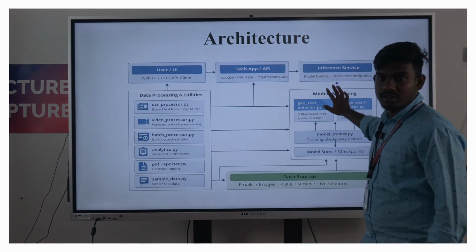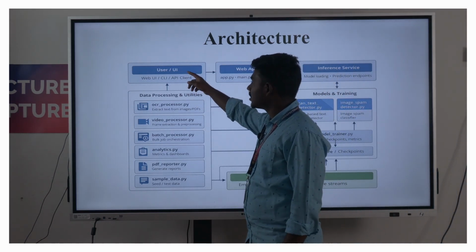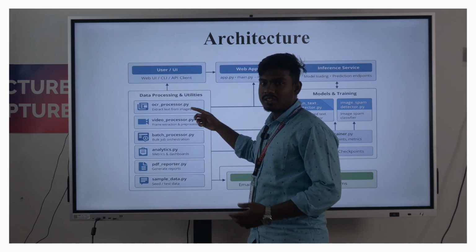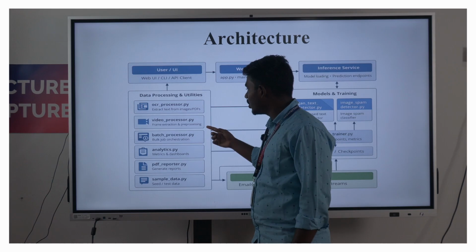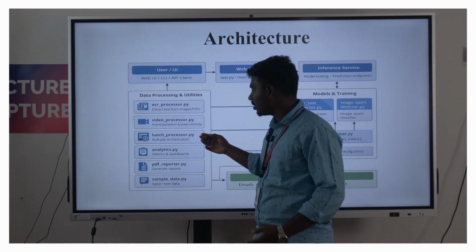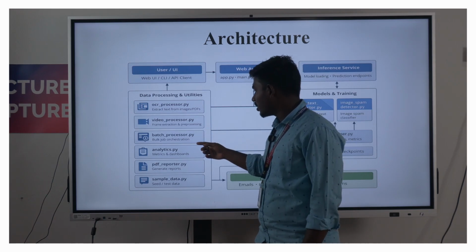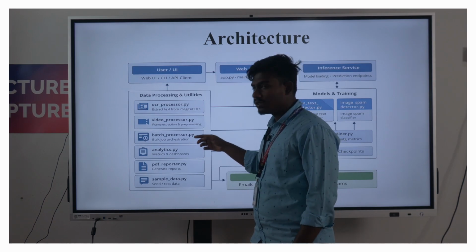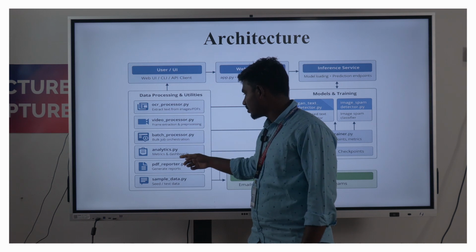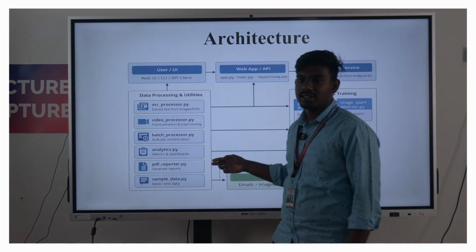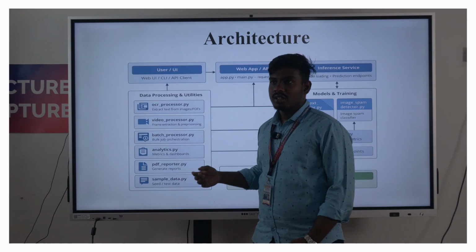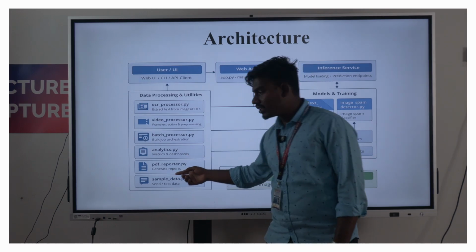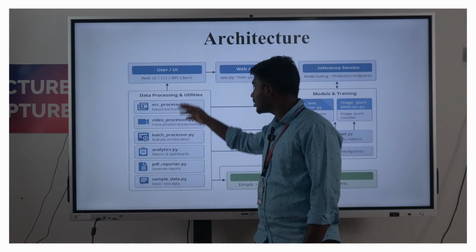This is our architecture. First we have the user interface, with an OCR model for image and text extraction, video processing for frame extraction, preprocessing, and a batch processor for bulk jobs, to implement and train the model. There are also analytics for metrics and a dashboard. We analyze and detect whether it is spam or not spam, and we also get a PDF report and sample data through the user interface.